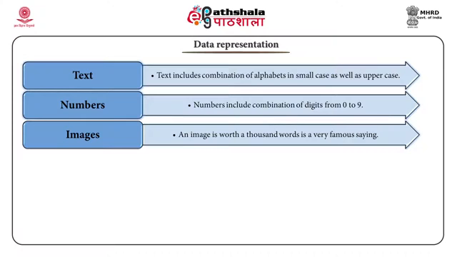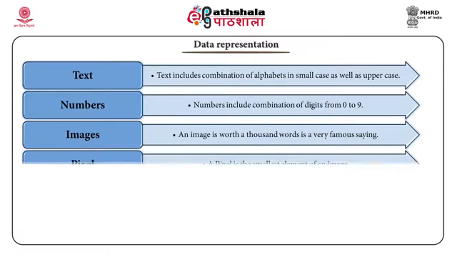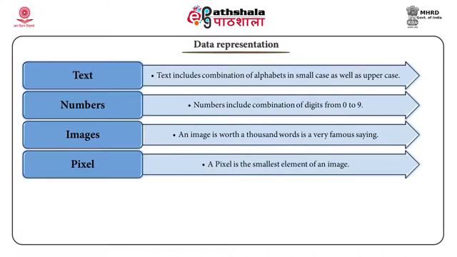Images. An image signifies 1,000 words. In computers, images are digitally stored. Pixel. A pixel is the least part of an image. The pixels signify the form of bits. Based upon the type of the image, black and white or color, each pixel would require a different number of bits to categorize the value of a pixel.